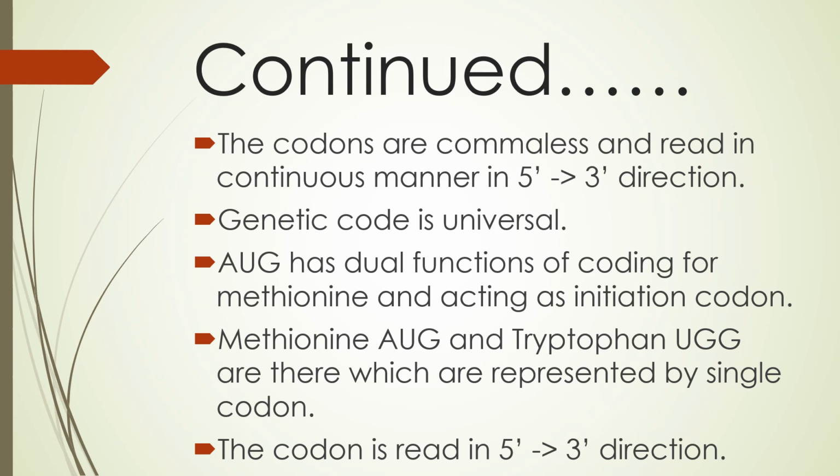There are two amino acids, methionine and tryptophan, whose codons are AUG and UGG. These are represented by a single codon only, and the remaining 18 amino acids are represented by more than one codon. So these are the properties of the genetic code.